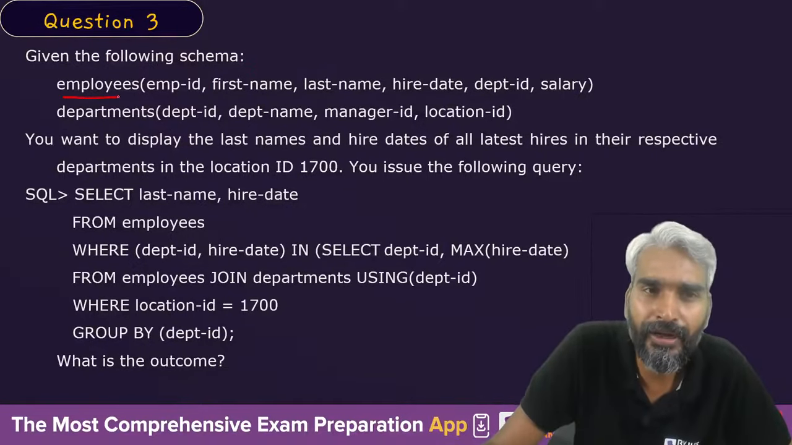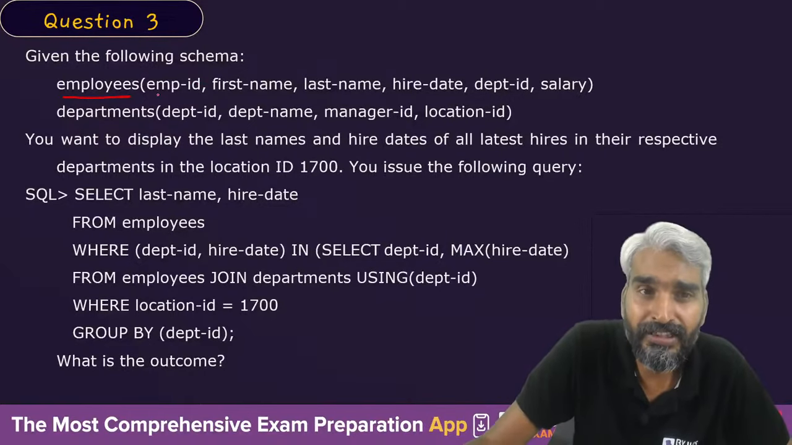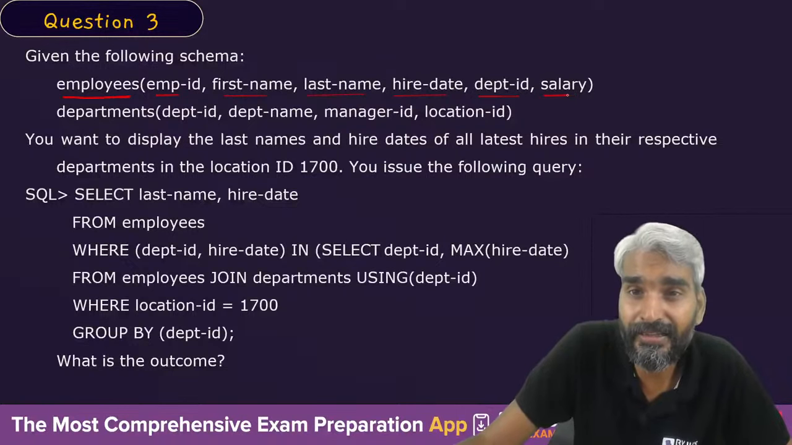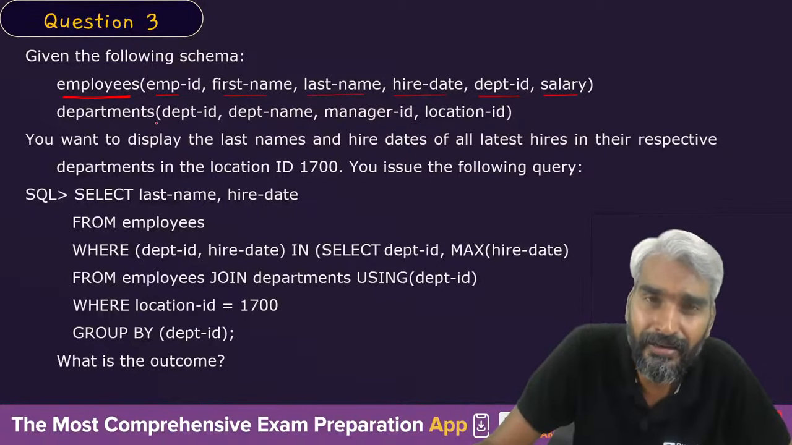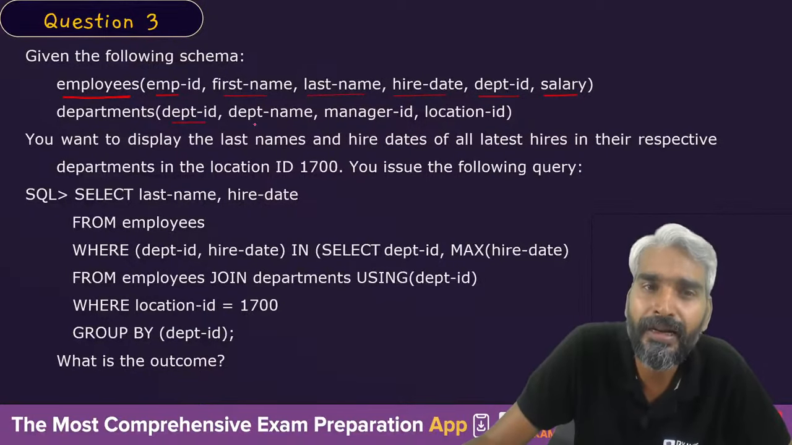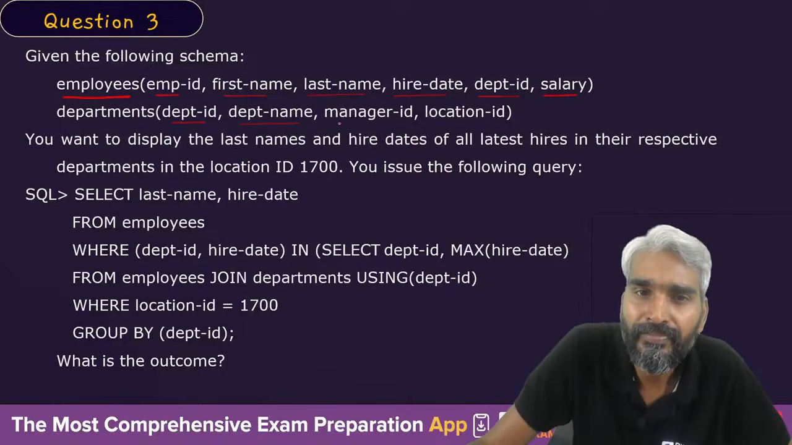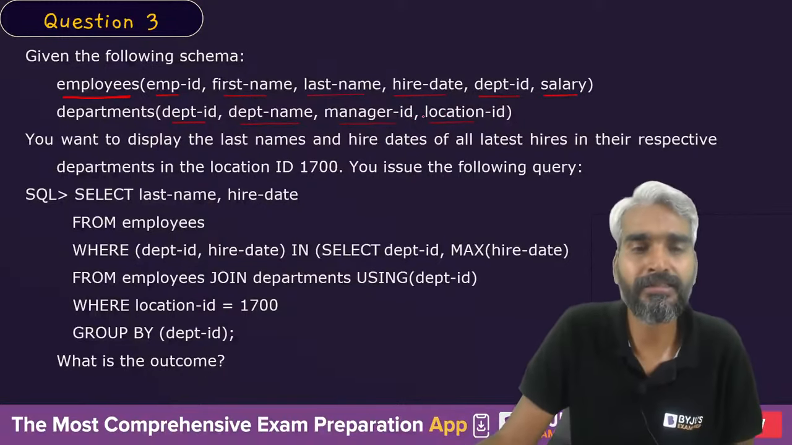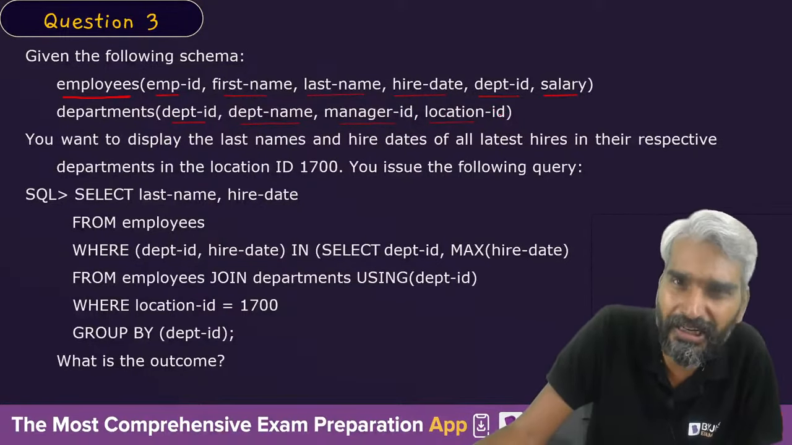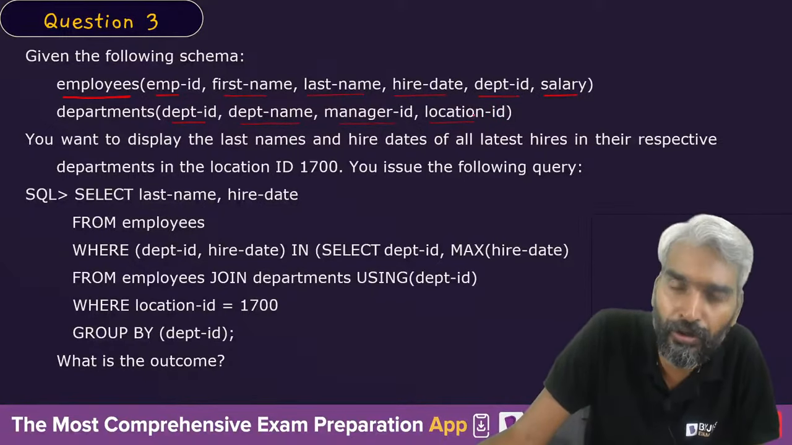We have an employee schema in which the attributes are employee ID, first name of the employee, last name of the employee, the date when he was hired, the department in which he is working, and the salary which he is receiving. Similarly, we have a table named department in which we have the department ID, the name of the department, the manager ID, who is the manager of the department, and the location ID of that department. You can eventually give numbers to the location, right?